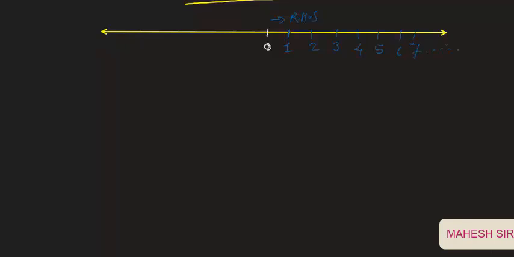These are all positive numbers. Now on the left side of 0, I am writing all negative numbers: minus 1, minus 2, minus 3, minus 4, minus 5 and so on. This is the left hand side of 0.